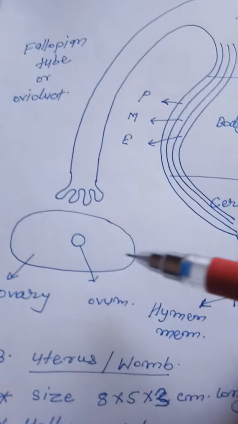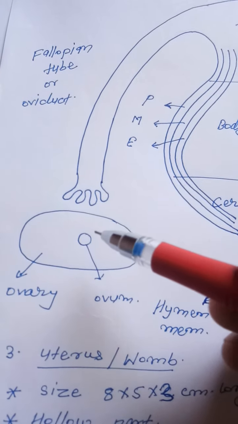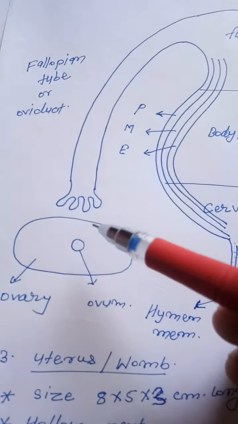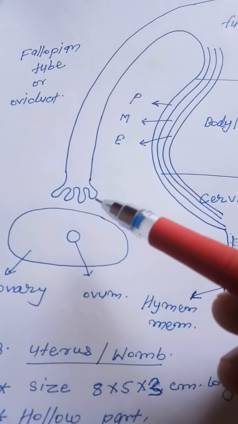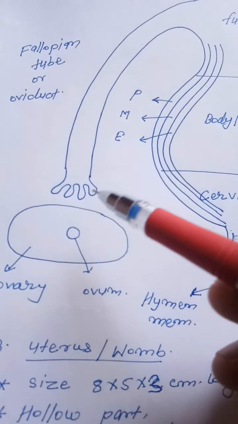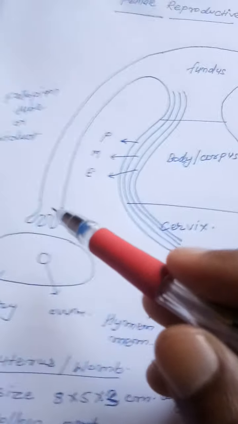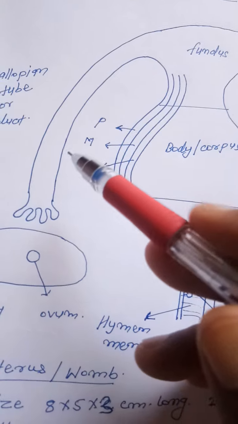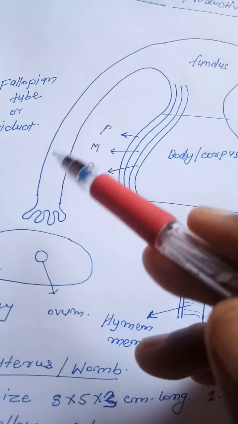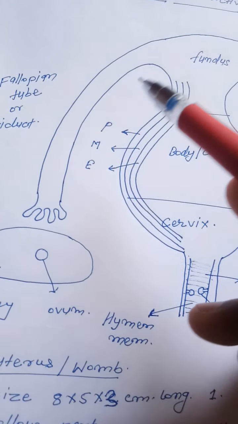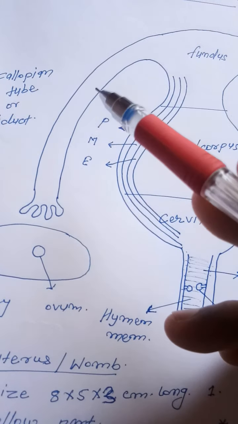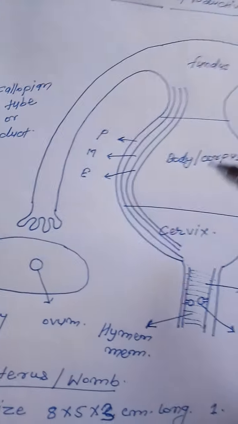After the formation of the ovum in the ovary, the fimbriae of the fallopian tube catch the ovum and transfer it to the fallopian tube, which conducts the ovum to the uterus.